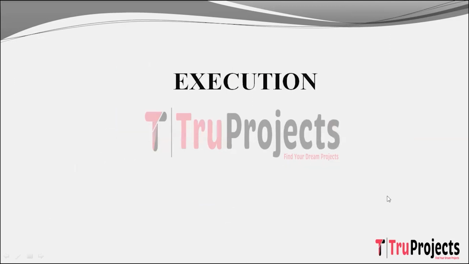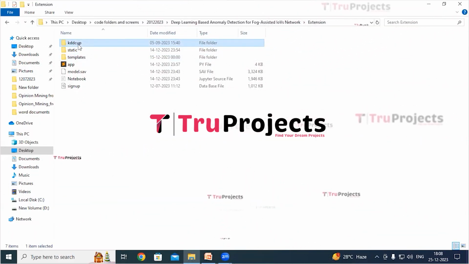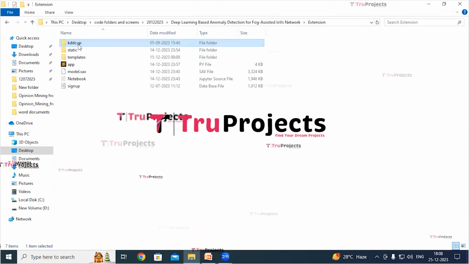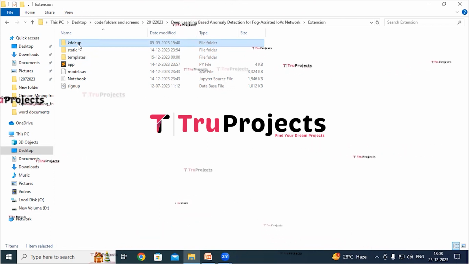Execution of the project. To execute this project, first we need to open the code folder which contains the project source code files. So this is dataset folder in which I have KDD cup dataset with 5 different class labels: normal, DDoS, probe, U2R and R2L, on which we will train the models.